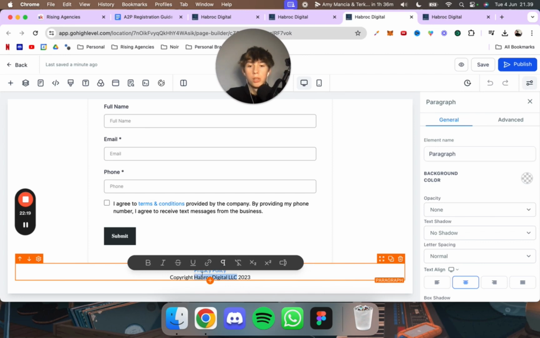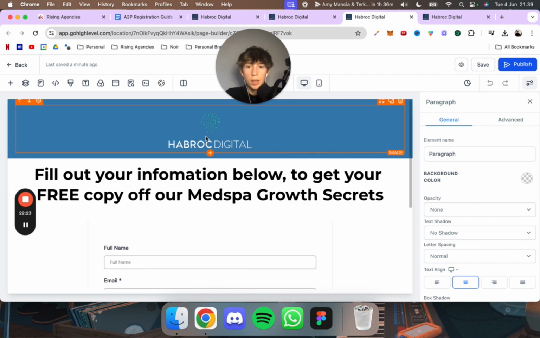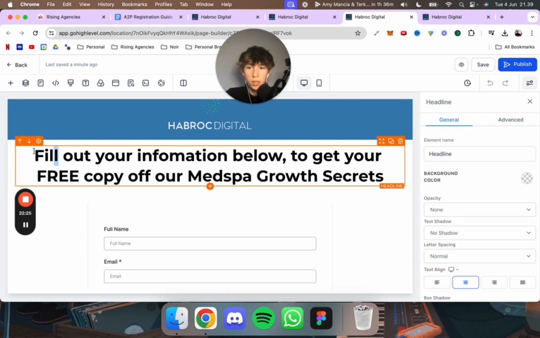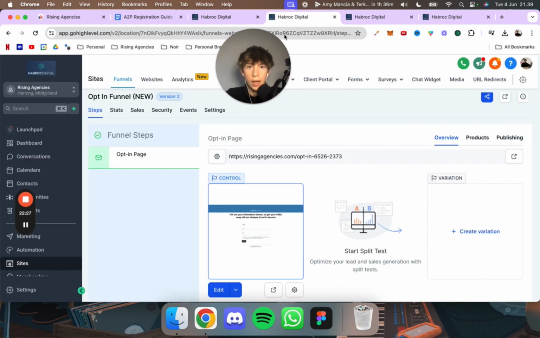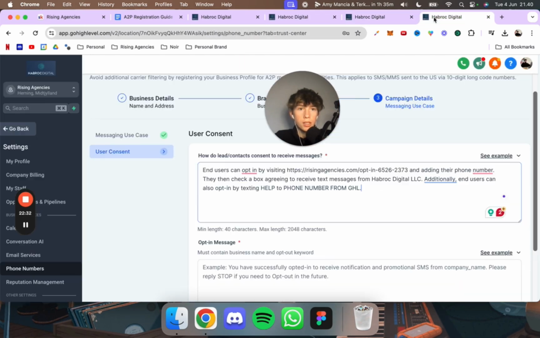That should be pretty easy to do. So you just change that to your actual business name, and then you change the logo, and of course, if you're not in Metspa, you of course change it, okay? So that's everything for that one. Let's see what the next step says.